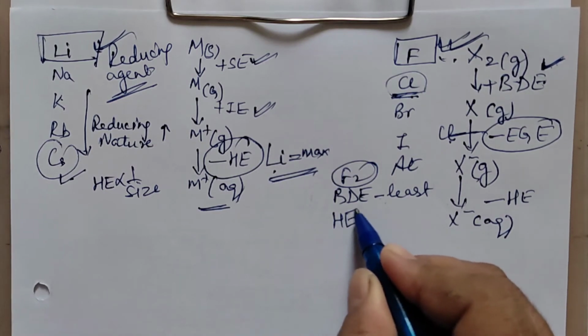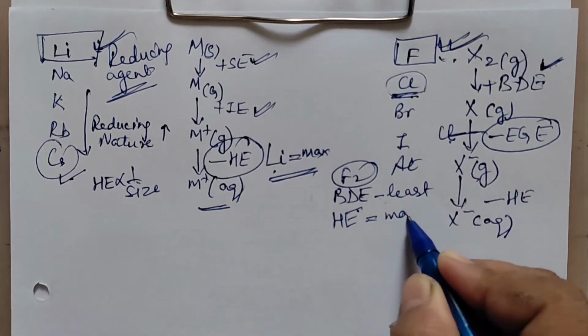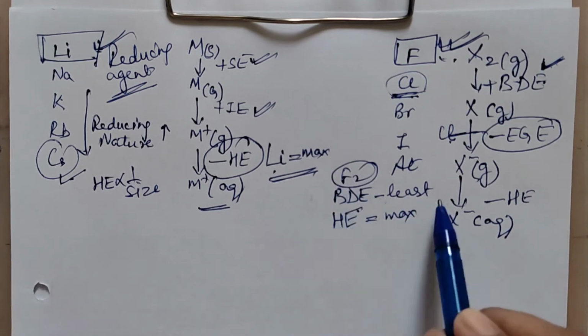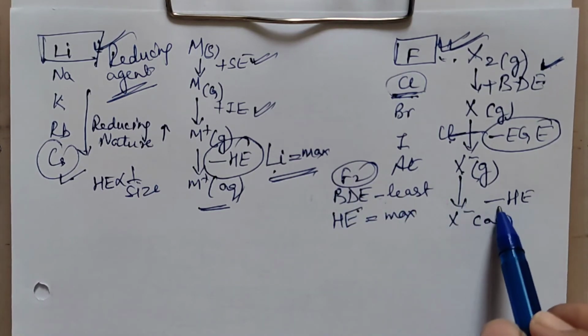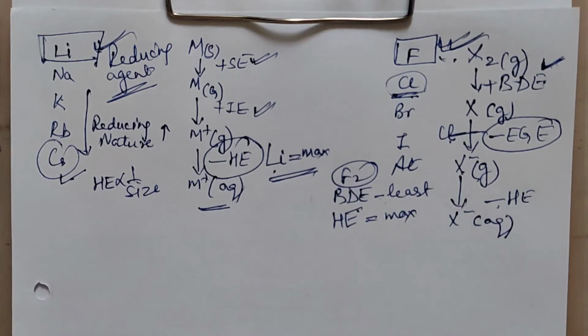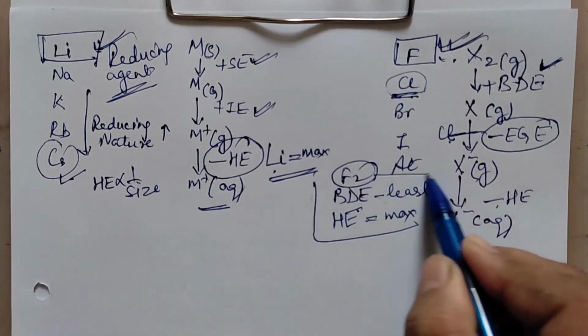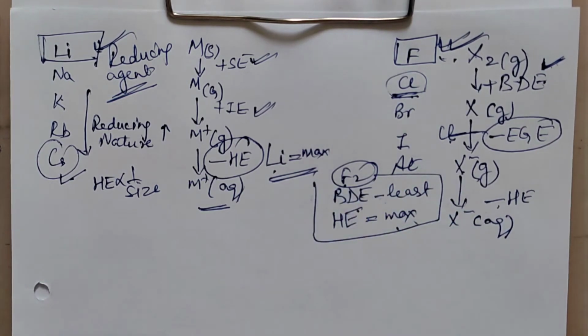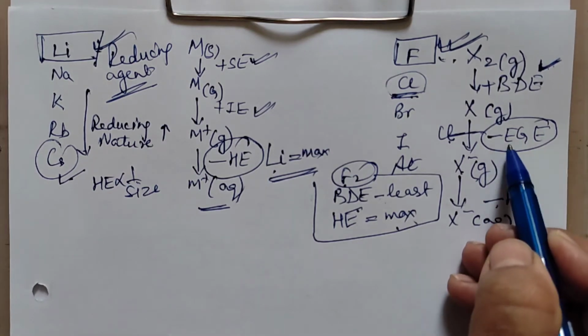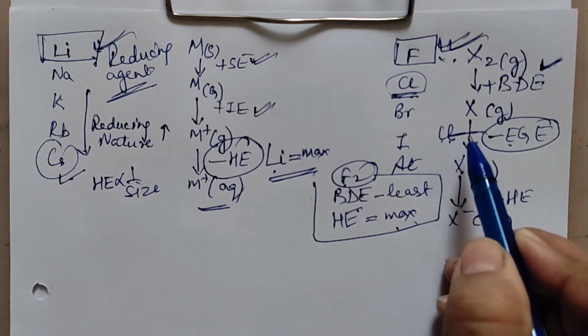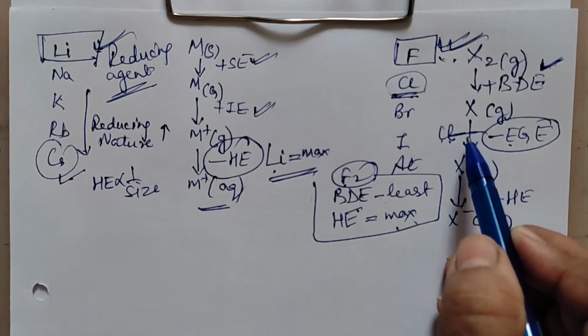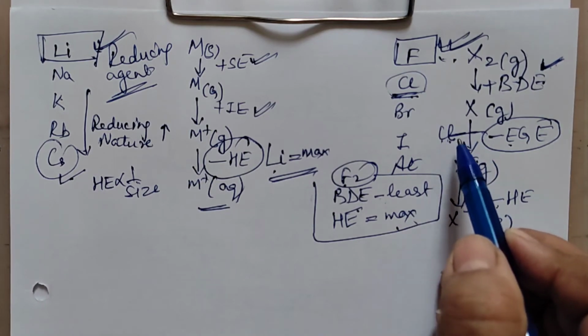And hydration enthalpy is maximum. Because fluorine is smallest in size, it will be hydrated to the maximum extent. So because of these two points, fluorine is the best oxidizing agent, though electron gain enthalpy of chlorine is maximum. We mean to say chlorine can gain an electron most readily.